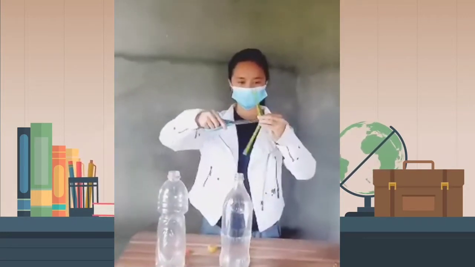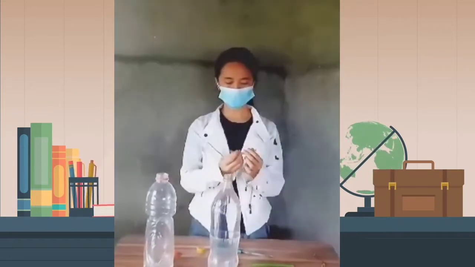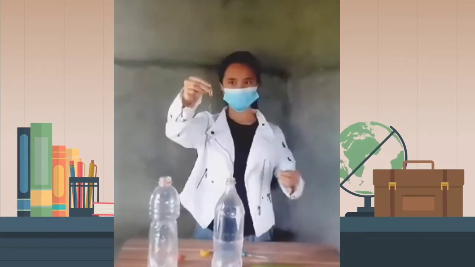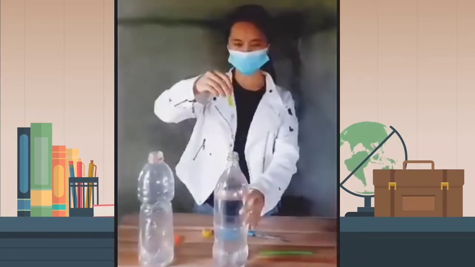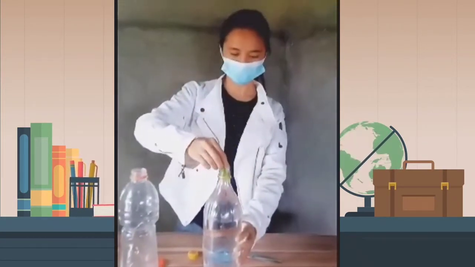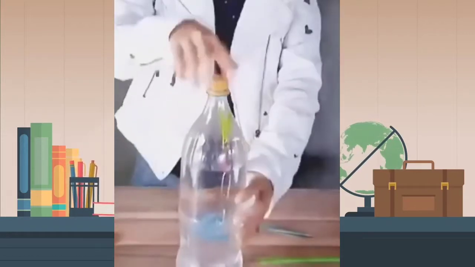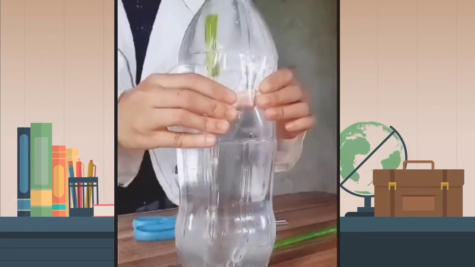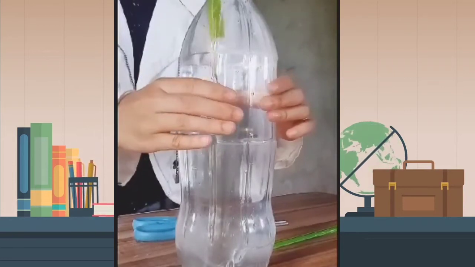Next step is to cut the straw and bend it, then attach the paper clips to the straw. Now, test your diver. Place the Partition Diver into the filled bottle of water and screw the lid on tightly. Your diver should be floating on the top. Last step is to squeeze the bottle gently and watch as your diver plunges to the bottom of the bottle.